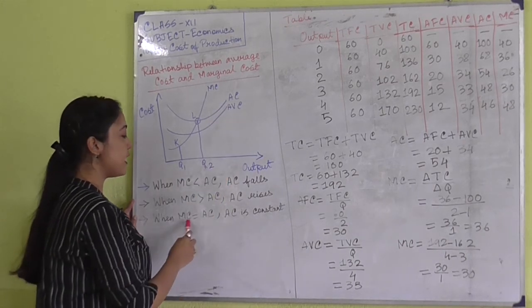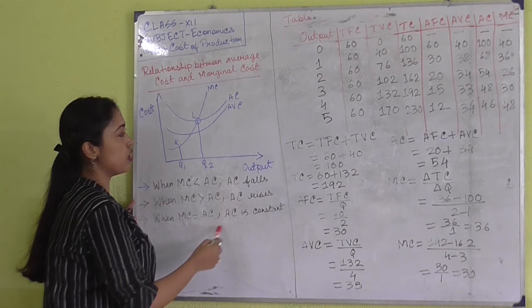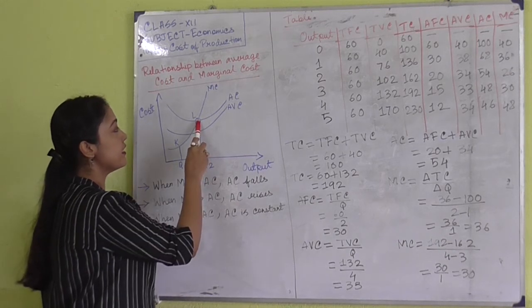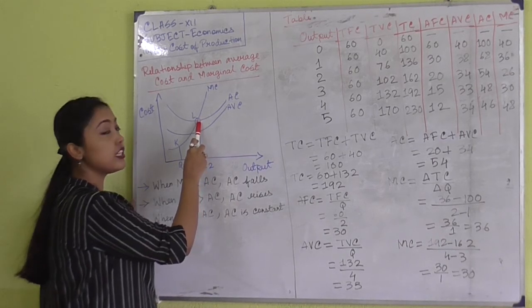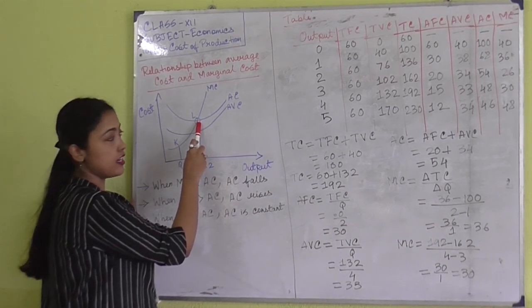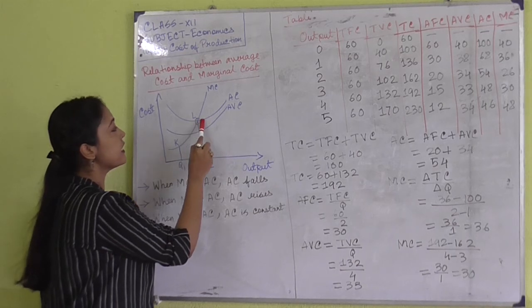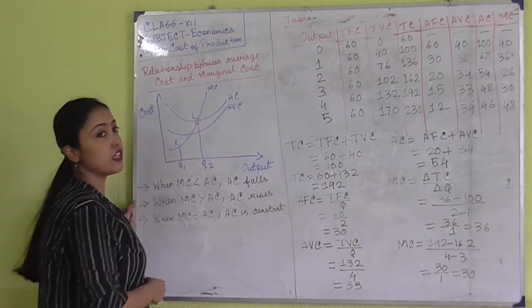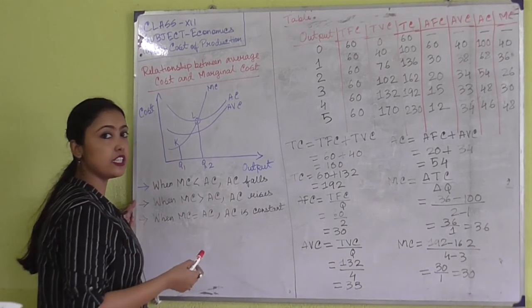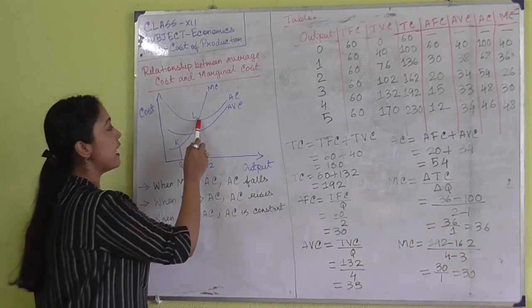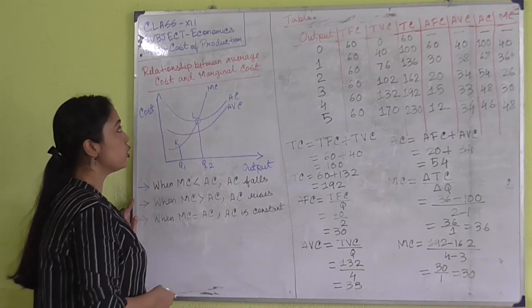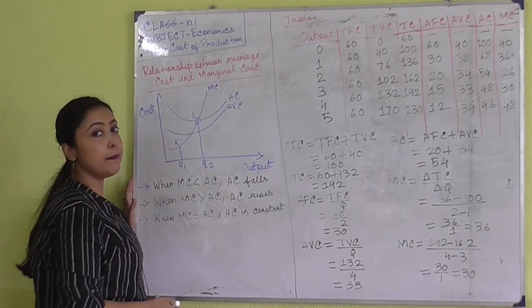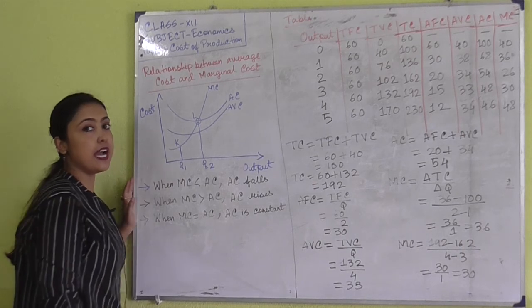Next is when MC equals AC, AC is constant. At this point L, you can see that marginal cost is equal to average cost. So at this point the average cost curve is constant, that is, it is neither decreasing nor increasing. So this is the main relationship between marginal cost and average cost. I think it's clear to you.